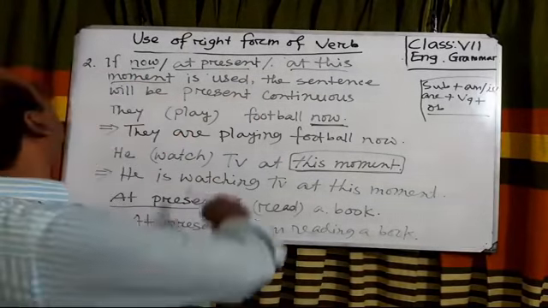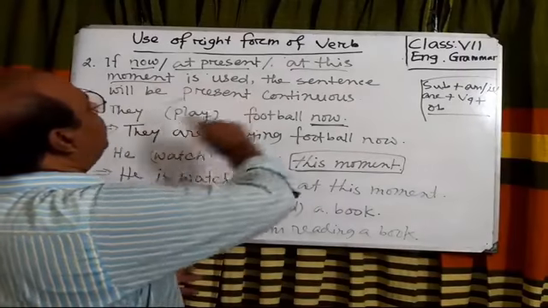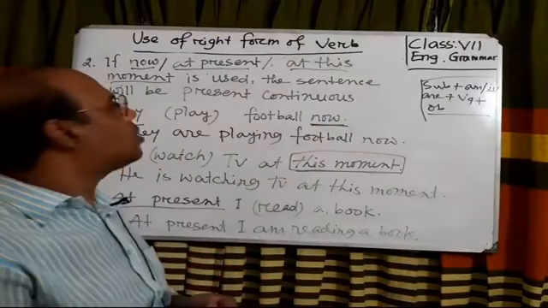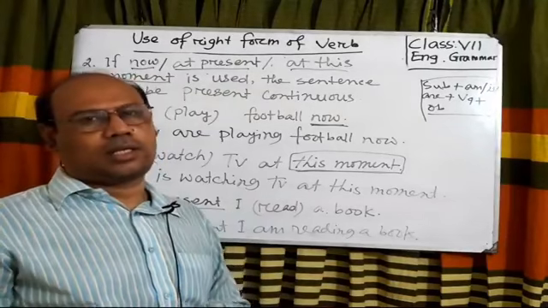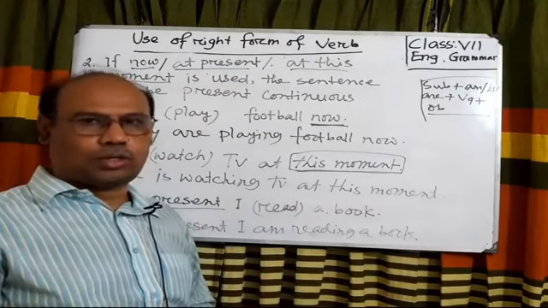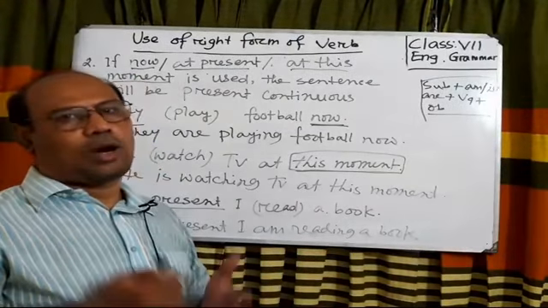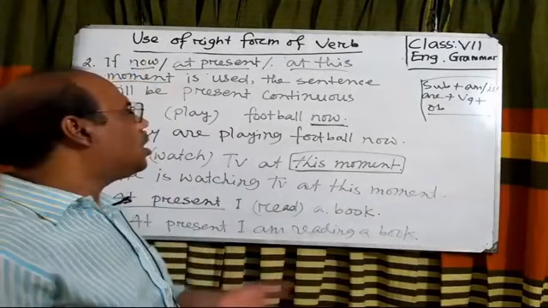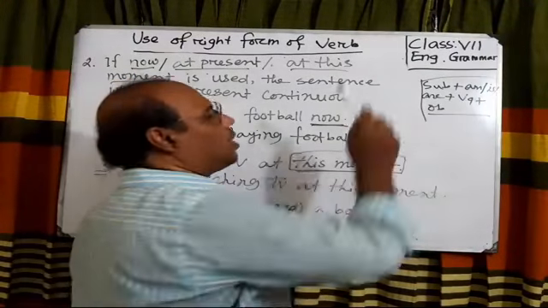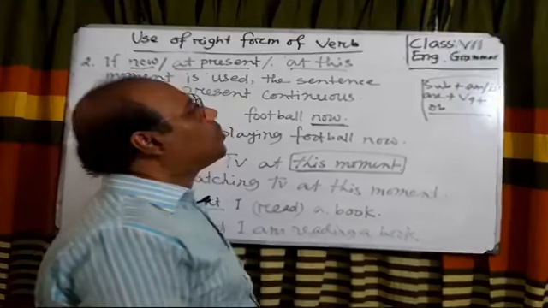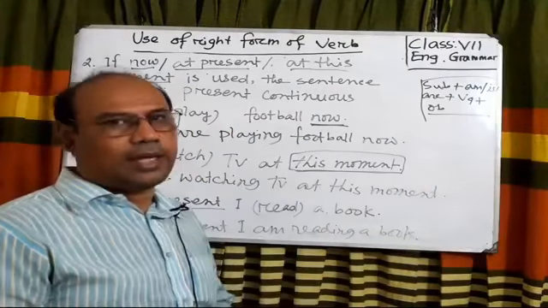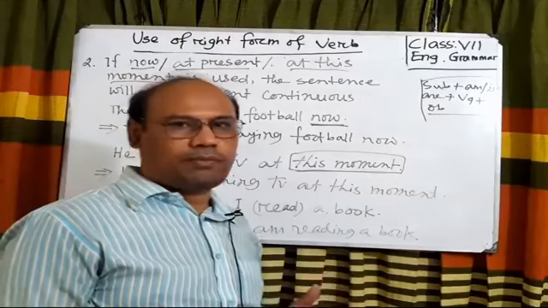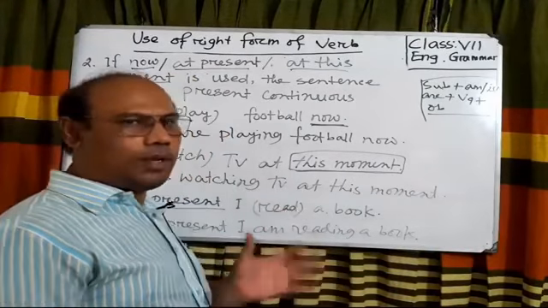That means if we get now, at present, at this moment in the sentence, we just make this sentence present continuous. And how will you make present continuous? You will use am, is, are as an auxiliary verb after the subject, and you will use ing with the present form of the verb. Okay?